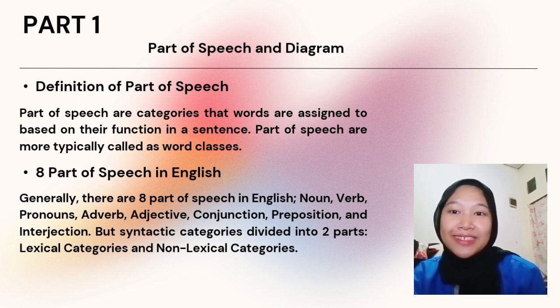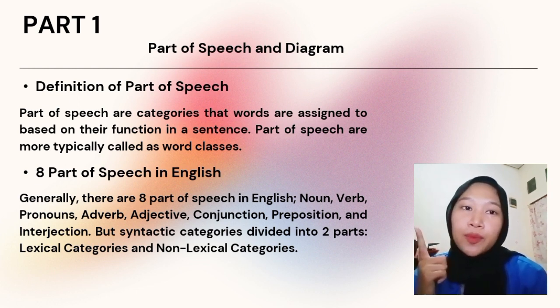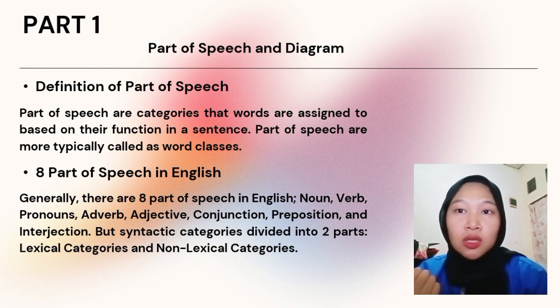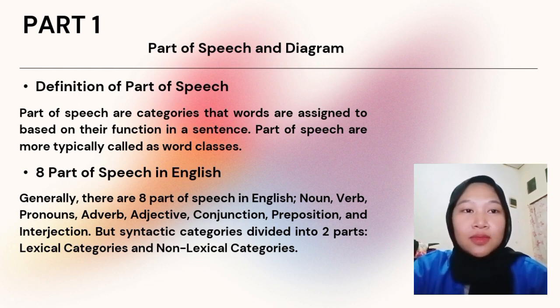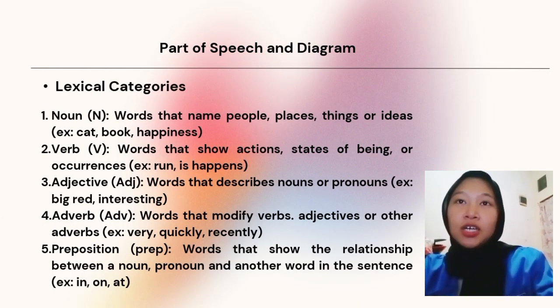Okay, next is the eight parts of speech in English. Generally, there are eight parts of speech in English. First is noun, verb, pronouns, adverb, adjective, conjunction, and preposition. And last is interjection. But syntactic categories are divided into two parts: lexical categories and non-lexical categories.